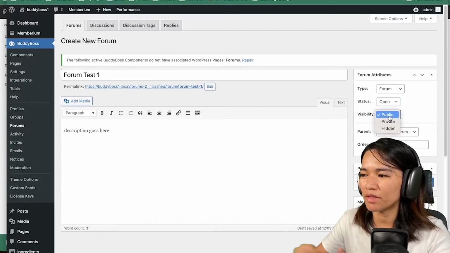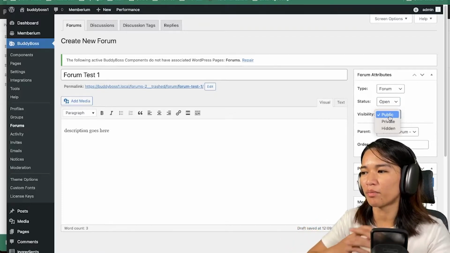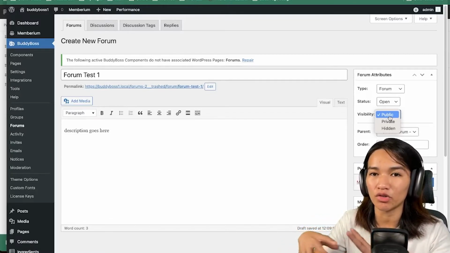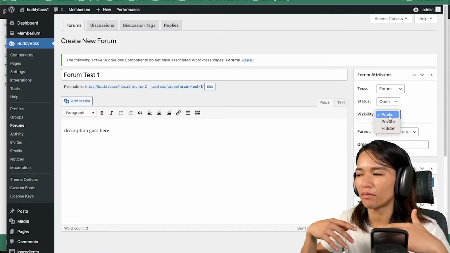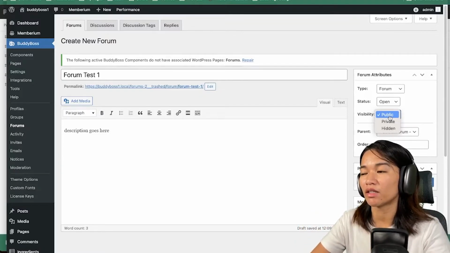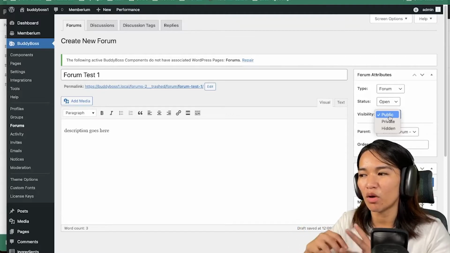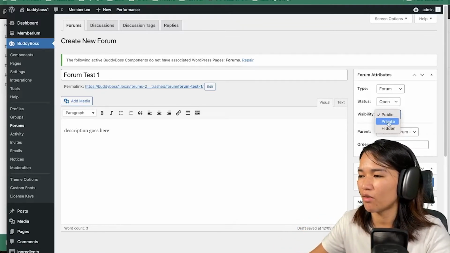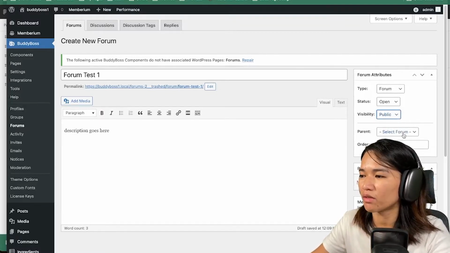In terms of visibility, public is anyone could access it. Private is where others could see it, but not everyone could join it. If it's public, of course, anyone could join it. Private, not anyone could join it, only through invites. They could not join it, but they could still see that it's in there. Hidden is no one could see it unless you're already a member. So you need to decide what visibility you need to select for your website.